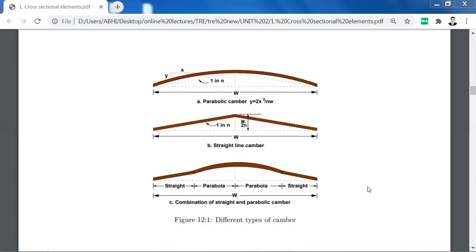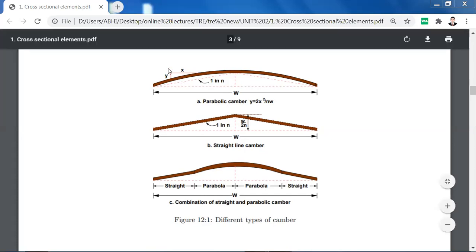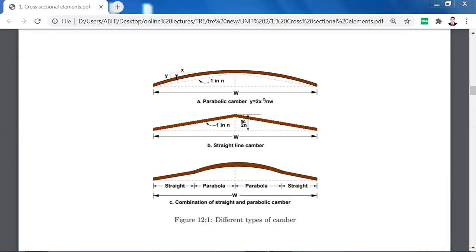The equation of that parabola is given here: y is equal to 2x squared. Y is the vertical difference in alignment and x is the horizontal difference. So tan theta is y by x, and tan theta will be the slope here.